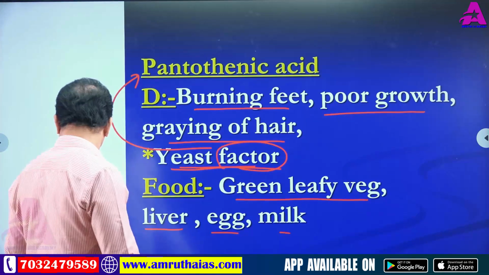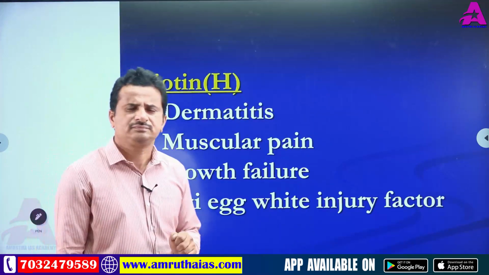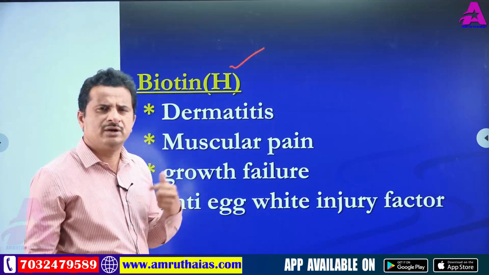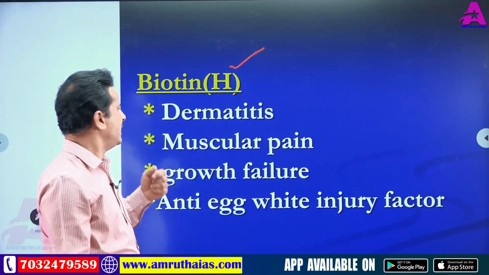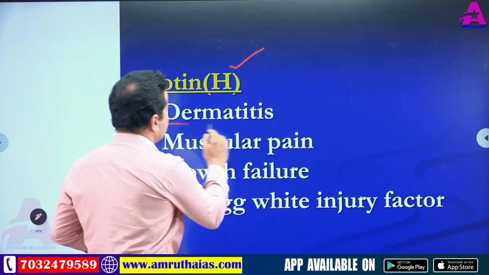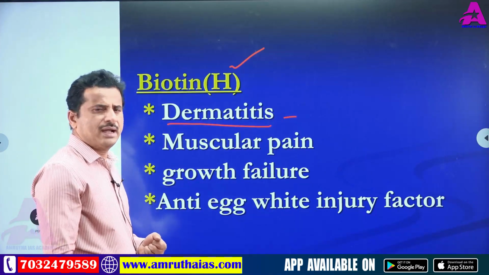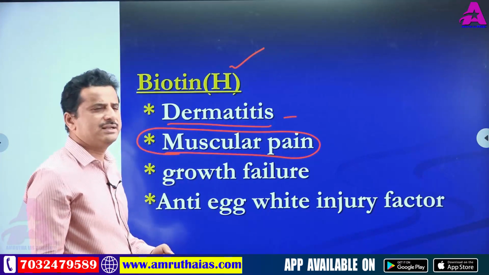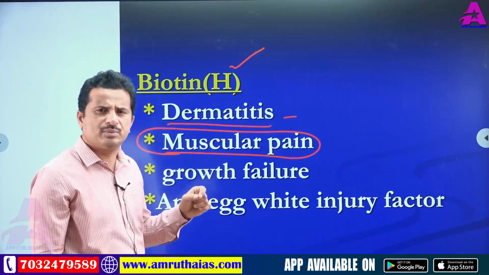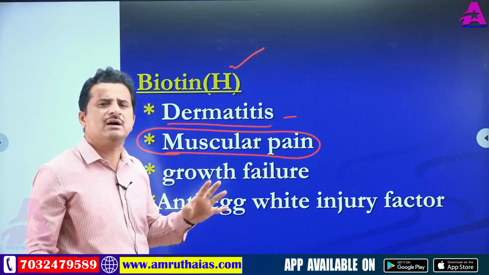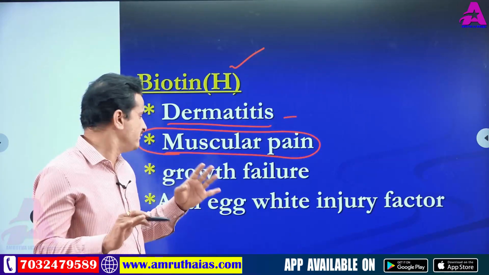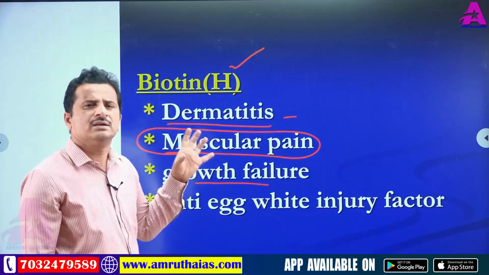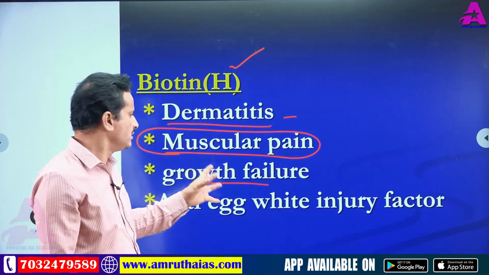Okay, so next after this, biotin. Next vitamin, biotin. Biotin is also called vitamin H. And deficiency diseases: dermatitis, again a skin disease, and muscular pain. Highlight this one because it's the main problem, main disease. Biotin deficiency's main problem is muscular pain, or muscle pain. Muscles become weak. And the next, growth failure. So this is another deficiency problem of biotin, growth failure.